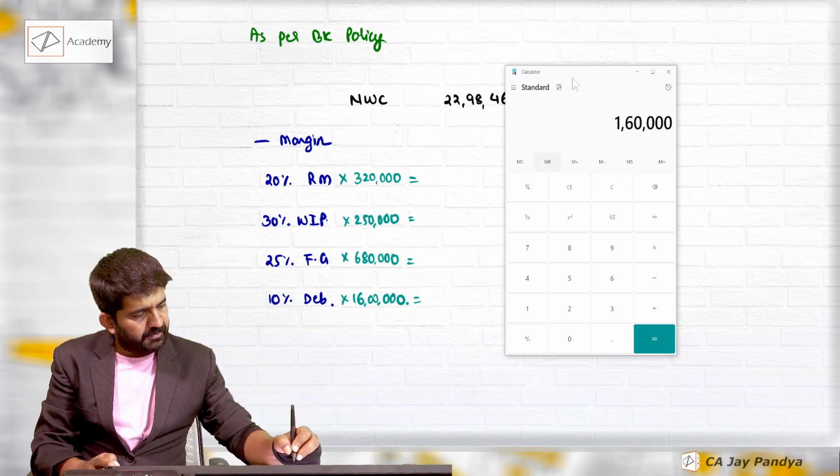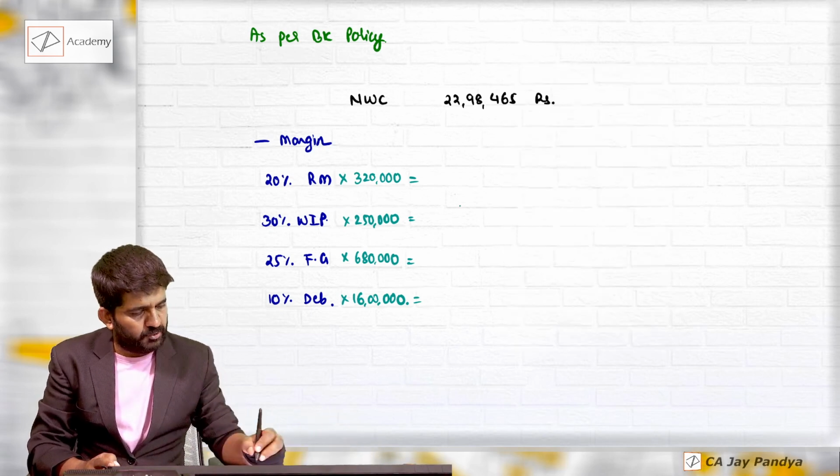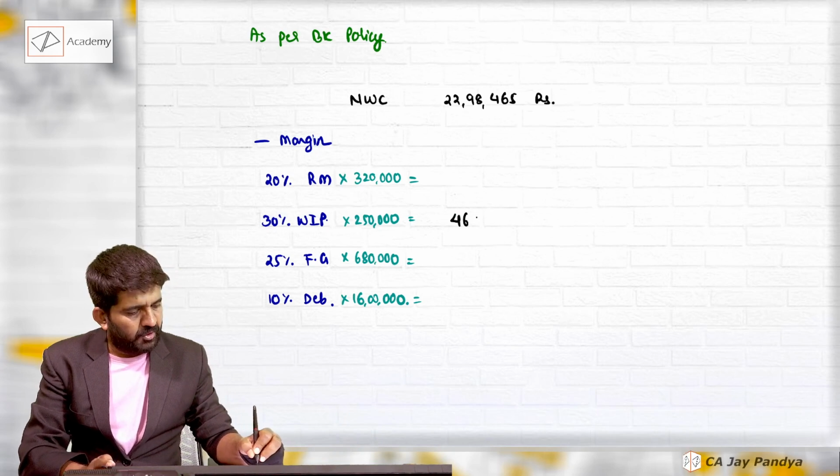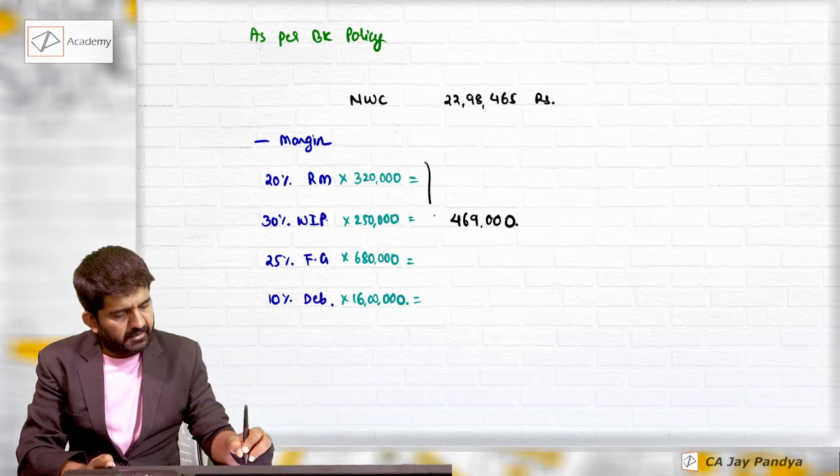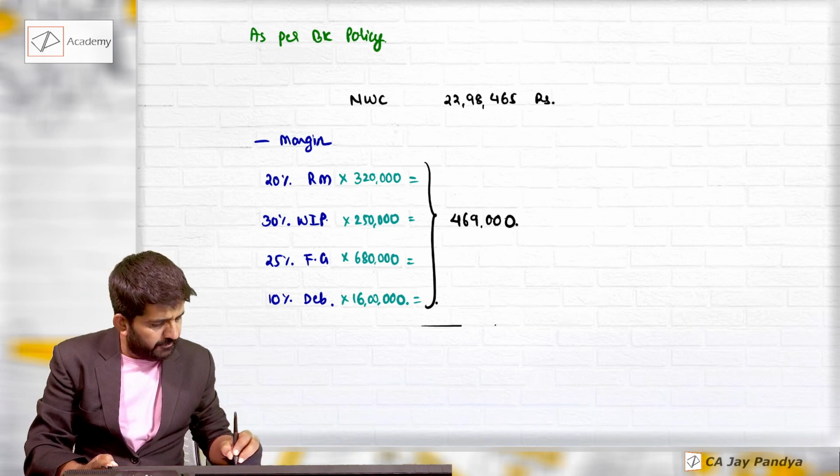The total is 4,69,000. 4,69,000 is my margin money.